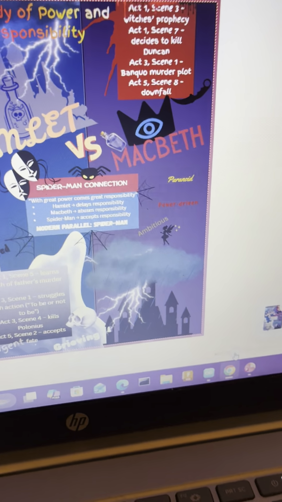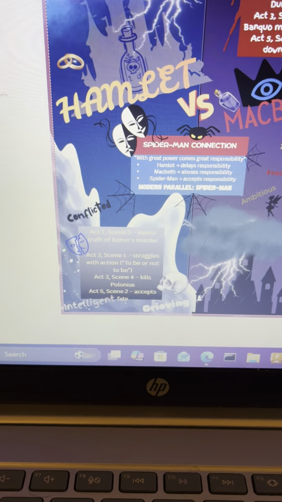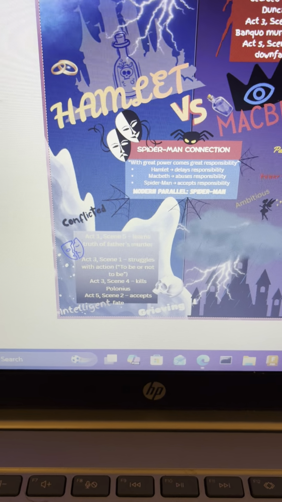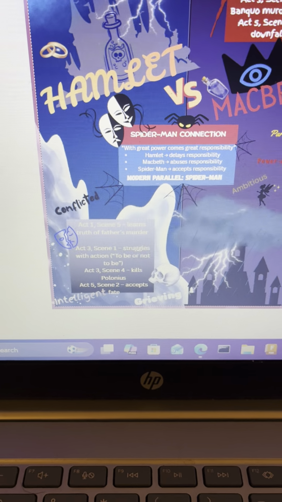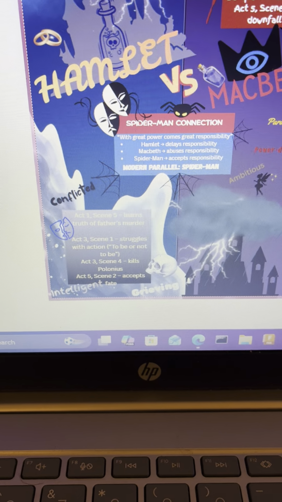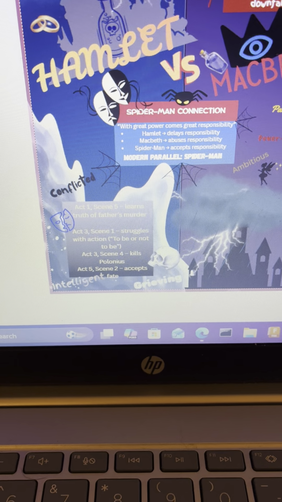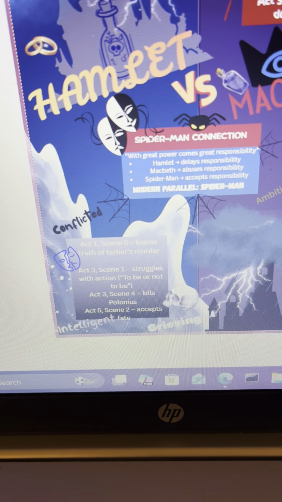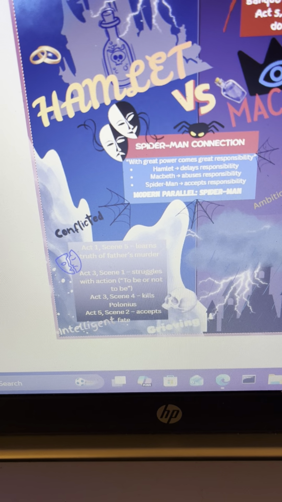Now, I did look into a comparison with Spider-Man, one of the greatest marvels that Stan Lee has ever created. One reason I chose this is because it reminded me of Spider-Man's famous lesson: with great power comes great responsibility. In comparison, this modern-day Spider-Man learns to use his powers to help others. Hamlet delays his responsibility and struggles with what he should do, while Macbeth ignores responsibility and allows ambition to corrupt him and proceed to the tragedy. When I compare these characters, we can see the power itself is not good or bad, but it's how the person chooses to use it.